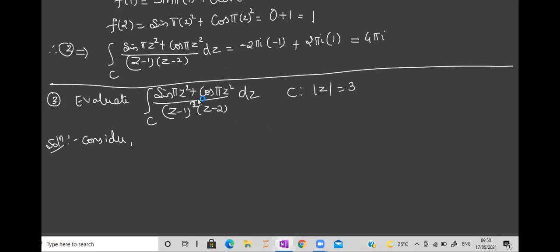Tell me now, what is the starting point again? See, the power may be 1, 2, 3, whatever it is. So we have to start with what? 1 upon the whole denominator.